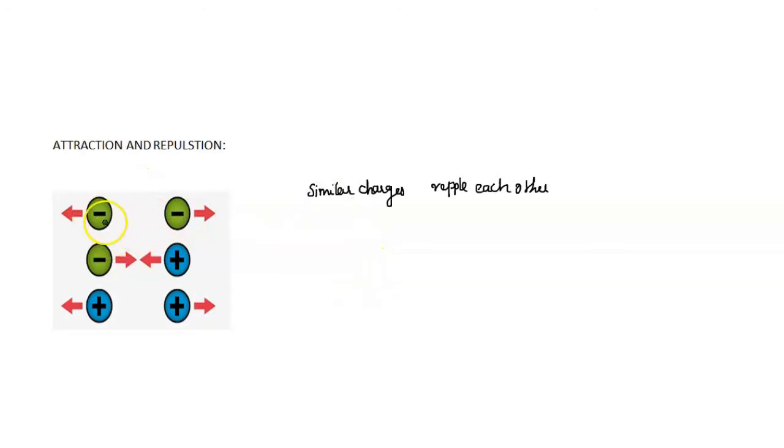When we try to bring two negative charges into contact, they always repel each other. Similarly, when two positive charges come close to each other, they always repel each other, whereas two opposite charges attract each other. So this is the property of two charges, positive and negative charges.